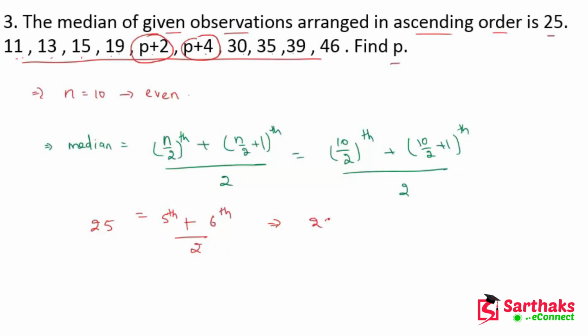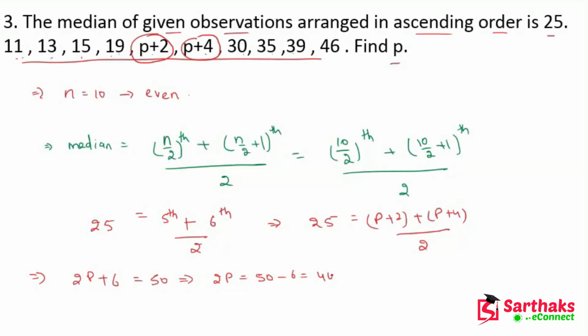So 25 is equal to (P plus 2 plus P plus 4) divided by 2. Now here we have 2P, so 2P plus 2 plus 4 becomes 2P plus 6. This is equal to 25 into 2, which gives 50. So now 2P is equal to 50 minus 6, which is equal to 44.